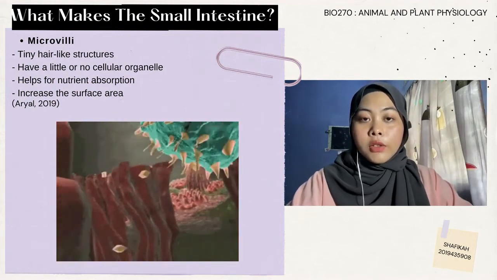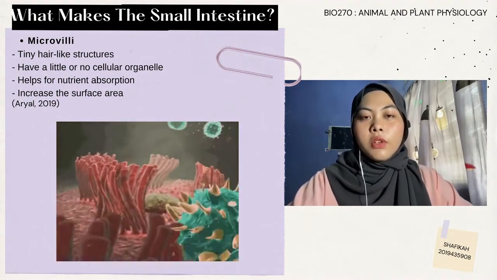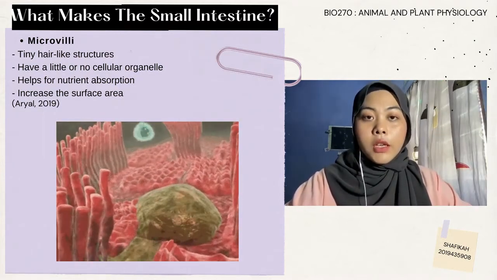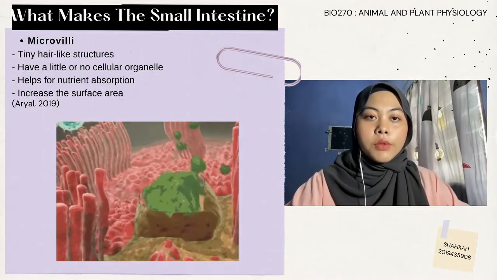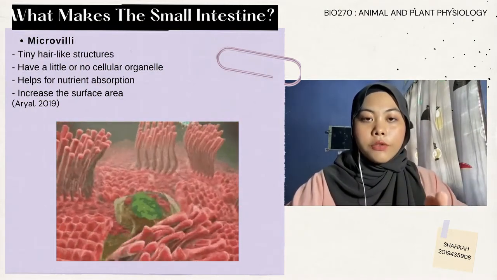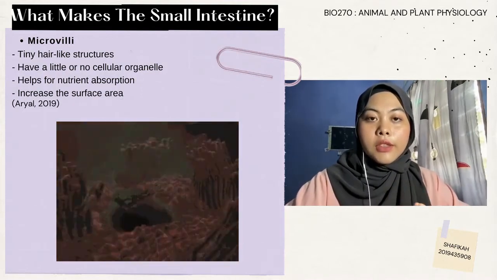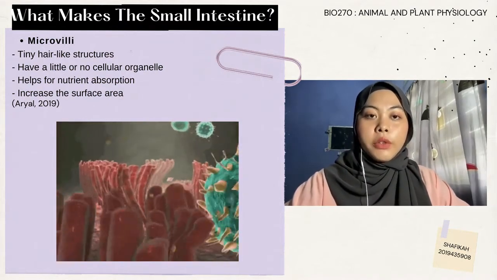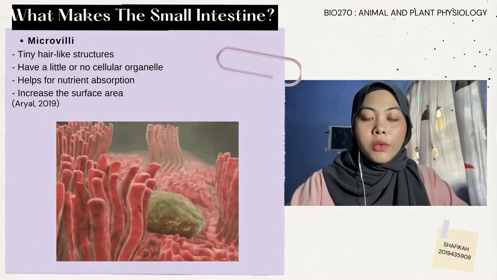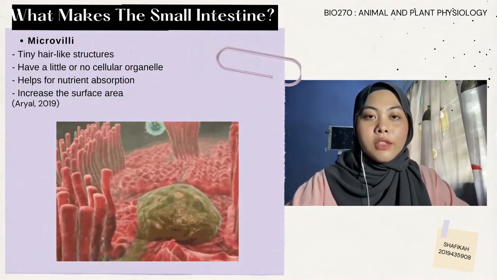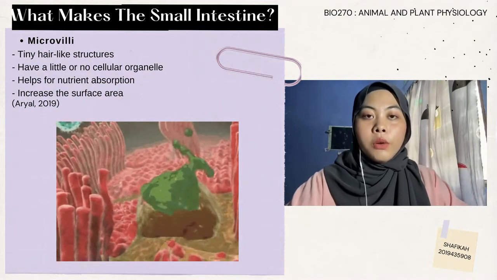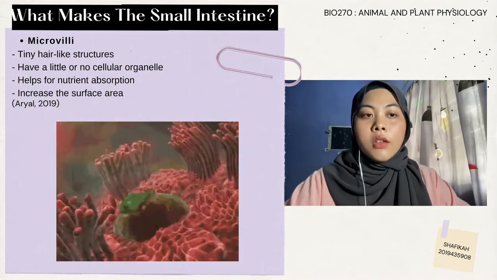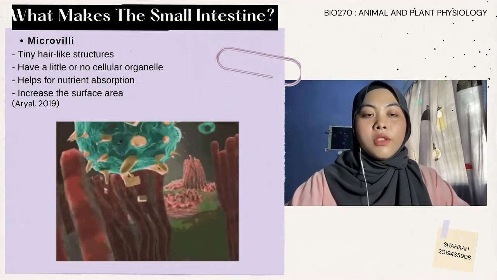Although they are cellular extensions, they have few or no cellular organelles present in the microvilli. Microvilli help nutrient absorption as they effectively increase the surface area of each individual cell in our small intestine. That means it can absorb more of the nutrients needed for our body. From these features, we can see how these small structures in our small intestine can do such a big job for our body in terms of food digestion and also nutrient absorption. It also explains why our small intestine is so long.